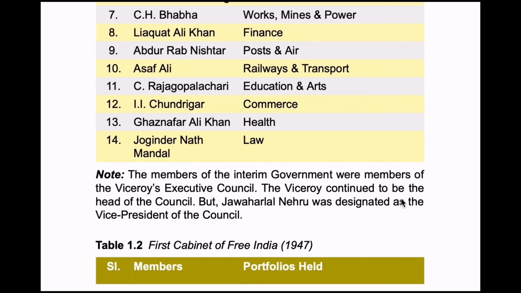So the members of the interim government were the members of the Viceroy's Executive Council. The Viceroy continued to be the head of the council, but Jawaharlal Nehru was designated as the Vice President of the council.